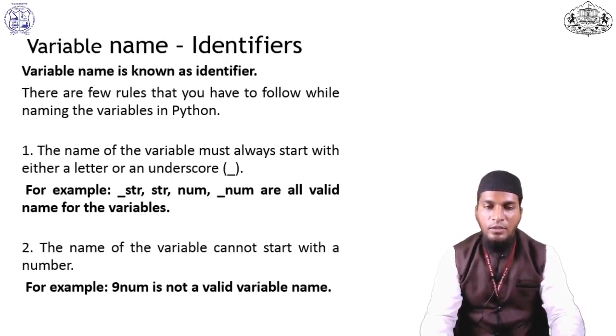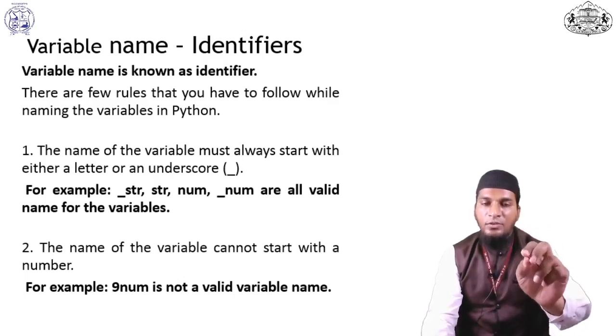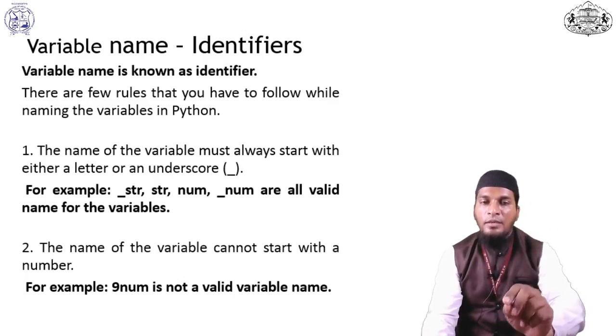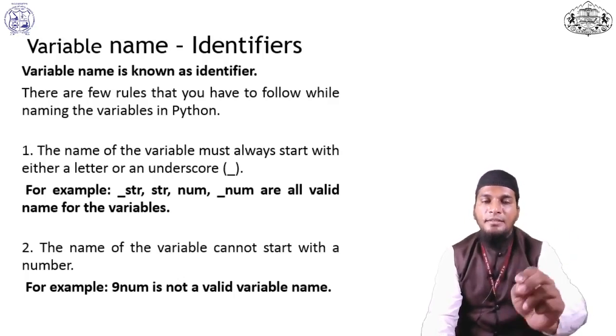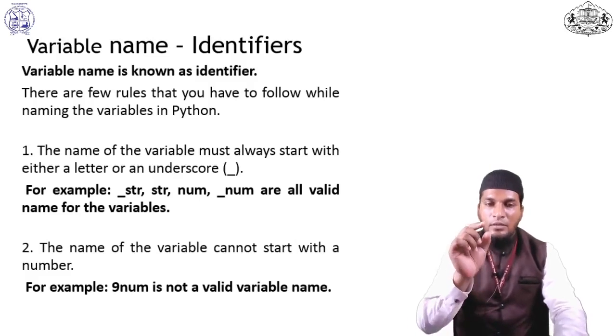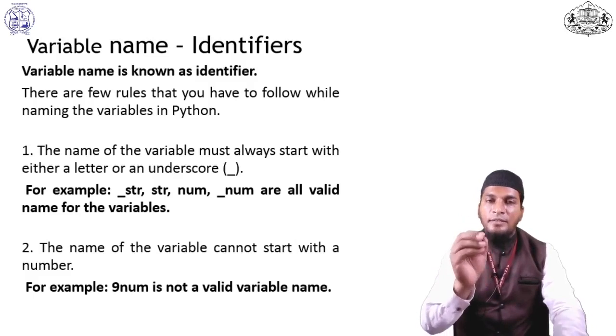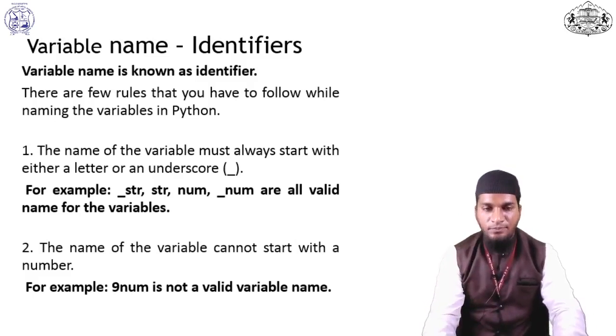How does Python understand this? Whichever value we assign to a particular variable, it will automatically consider the matching data type. For example, if I declare num equal to 10, it automatically considers it an integer data type.